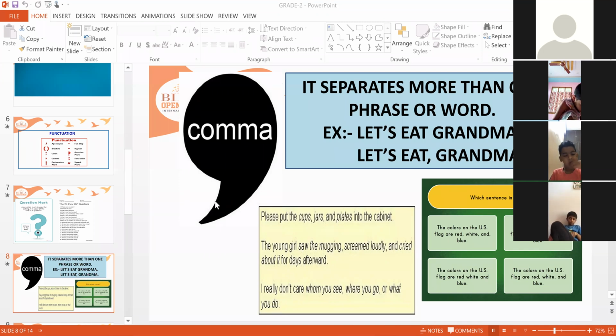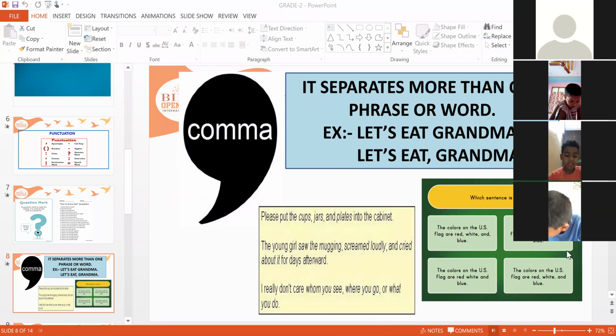So what do you think, children? Do punctuations play an important role or not? Tell me. Are they important? Yes, ma'am. Yes, very, very important, children. Wherever a punctuation is there, it gives some gap. We have to give some gap and then read. Then only it gives us the complete meaning.